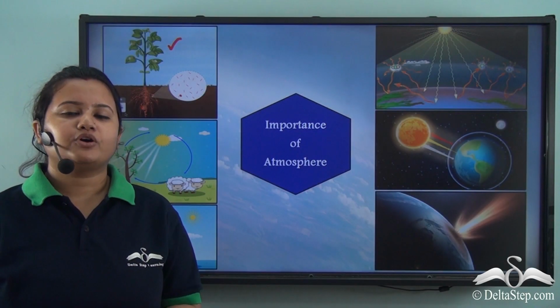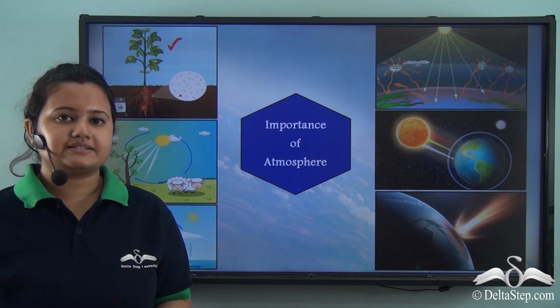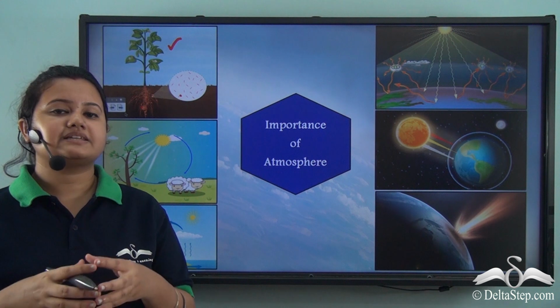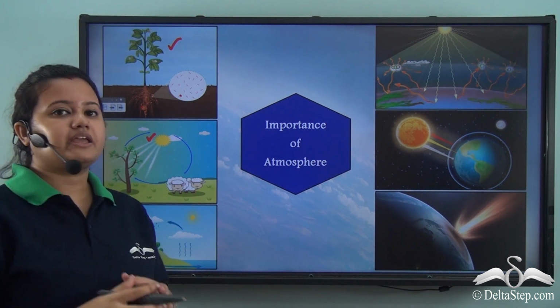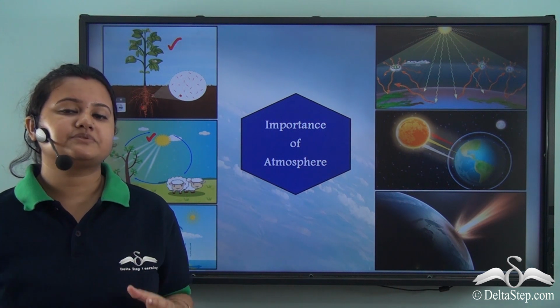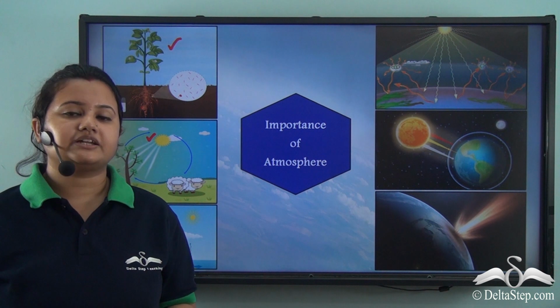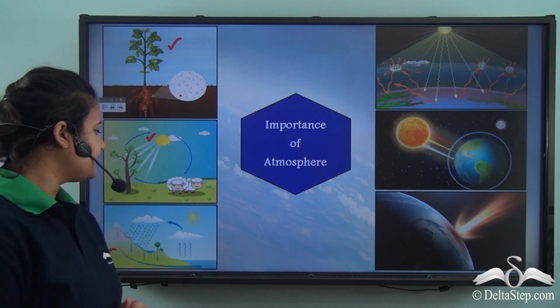The second importance of atmosphere is that it contains important gases like oxygen and carbon dioxide. Oxygen is inhaled by all living beings. Now this oxygen is very important for us as it helps us to perform all metabolic activities, and the carbon dioxide is utilized by plants in the process of making food.